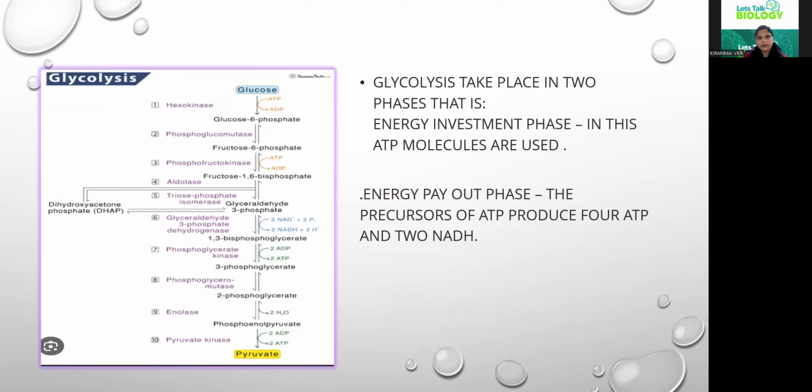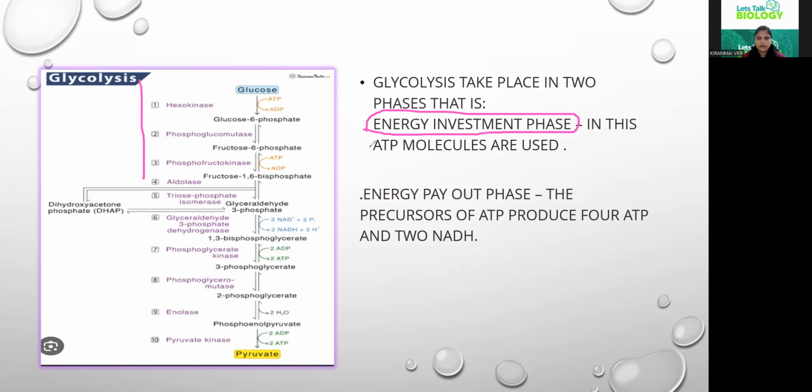When we are talking about glycolysis, if you observe carefully, it occurs in 10 steps. It is a 10-step process. Within this 10-step process, the first few steps are called the energy investment phase.